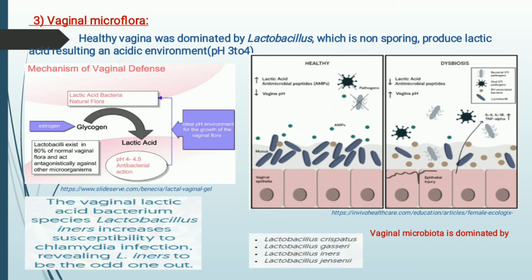If you want to make a happier vagina, then it is important that Lactobacillus should dominate there. The concentration of Lactobacillus should flourish there, so that our vagina can be healthy, our vagina can be happy. Okay, for a healthy vagina, that's why I am representing this picture. Here you can see in this picture that a healthy vagina and dysbiosis are different things.